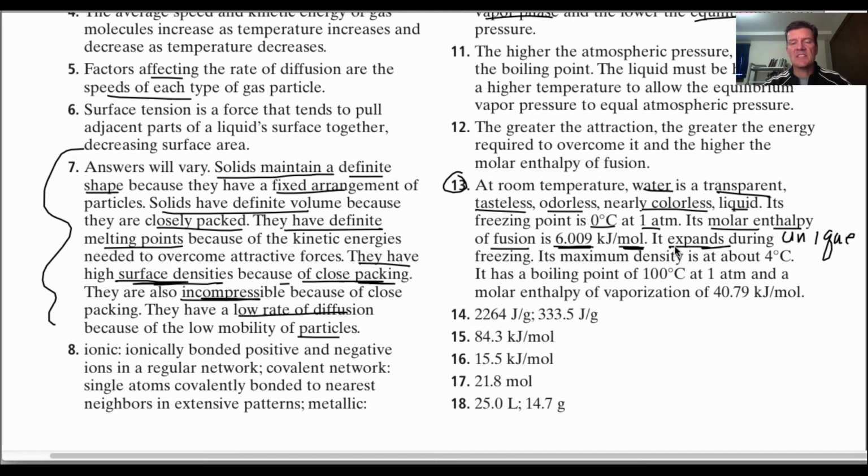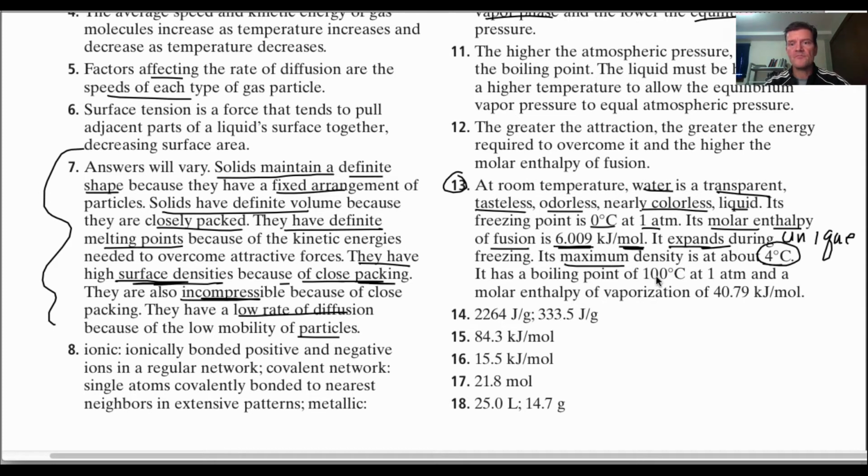The solid is less dense than the liquid. That's why ice floats. Its maximum density is at 4 degrees Celsius, which is not freezing yet. As it starts to freeze, it gets less dense, and the cold water, when it's colder than 4 degrees, goes to the surface and freezes, so lakes and ponds freeze at the top instead of at the bottom.